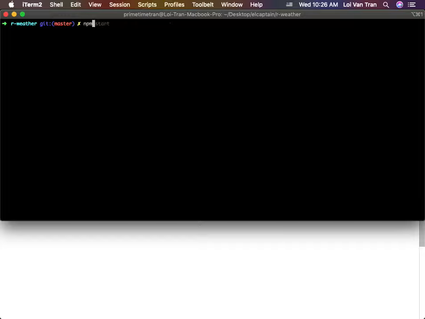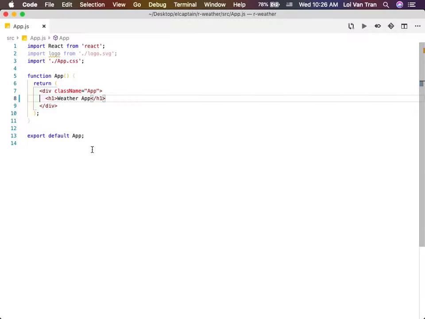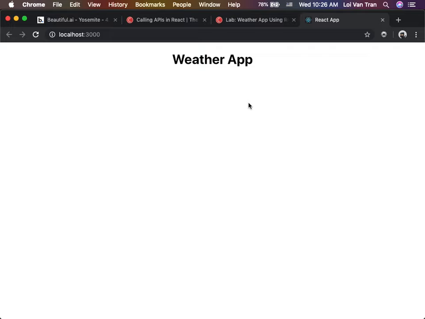So I'm going to start my server to prove that this bad boy is working, okay? And we're starting it. I hope to see weather. Come on, baby. Weather app, okay? We just opened up our app.js component and we changed it. Very simple. Okay, so yesterday,